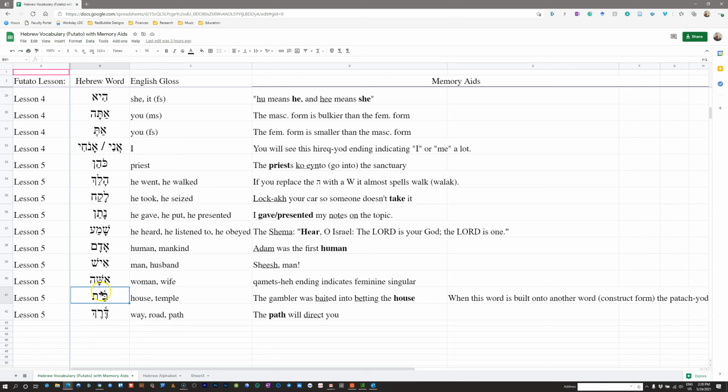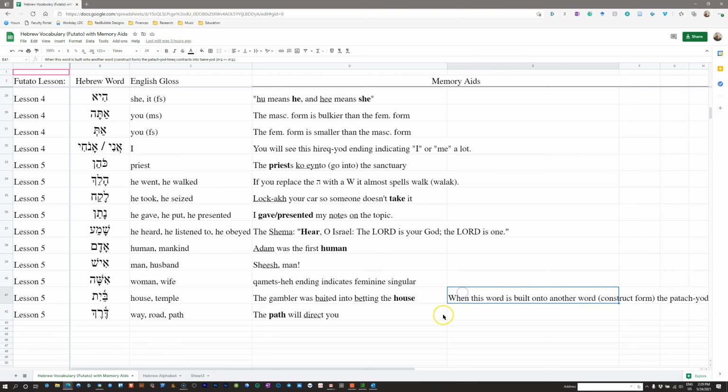And this reminds me that bayit, what we call the absolute form, is a form when it's not built onto another word, which bayit frequently is. We'll talk about the construct form a little bit later. But when it is built on another word, it switches from bayit to bet. So I say the gambler was baited. I connect bayit with baited. This would not be pronounced baited, but the construct form would. So he was baited into betting the house.